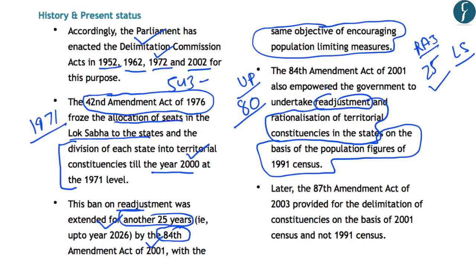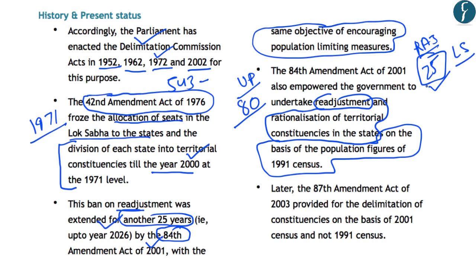So this Constitutional Amendment Act provided that the constituencies within Rajasthan should be readjusted and rationalized, which means that the number of seats will not change. However, to bring about parity between different constituencies within a state, readjustment and rationalization can be done.